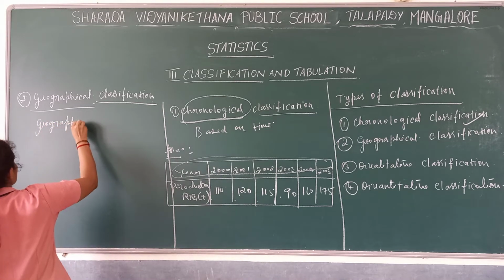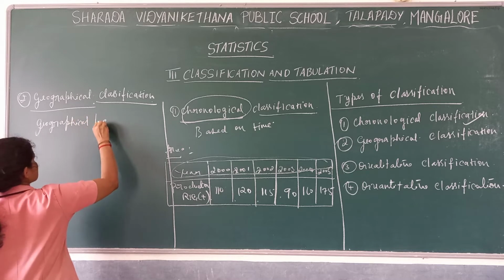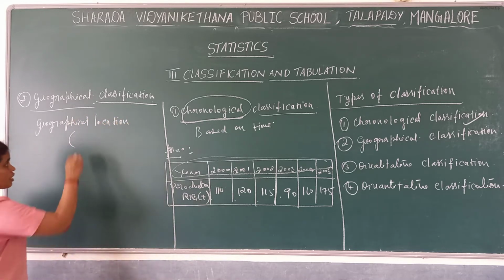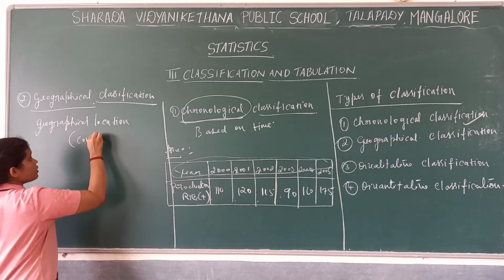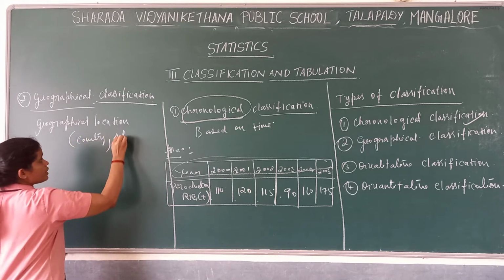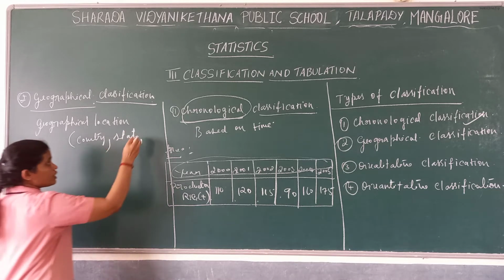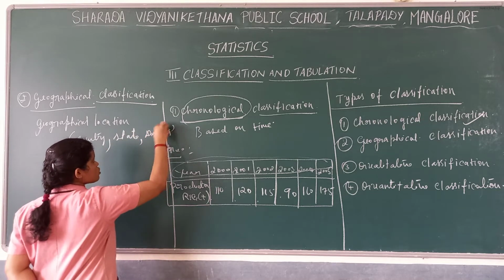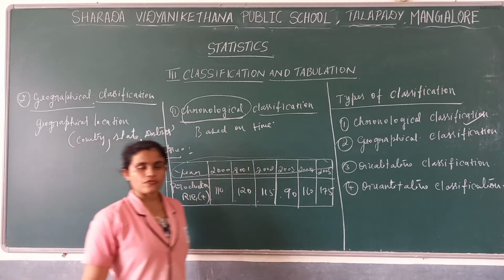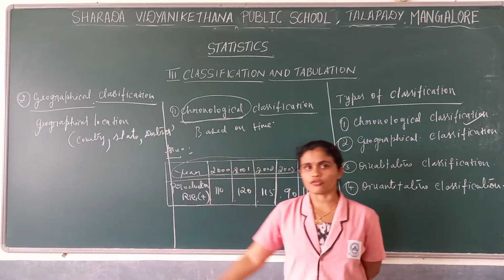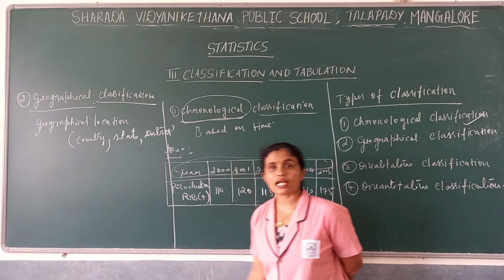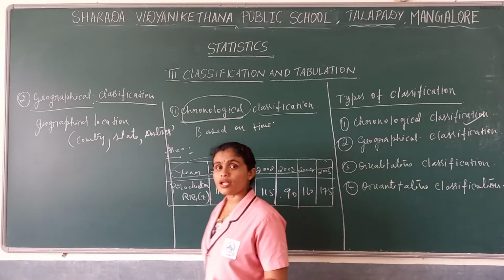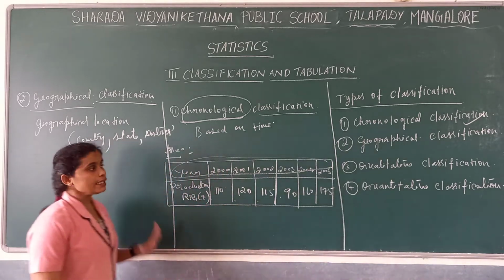What is that geographical location? It may be a country, a different country, or a different state, or a different district. Whatever it is, if we classify the data based on different geographical location, be it country, state or districts, such classification we call geographical classification.